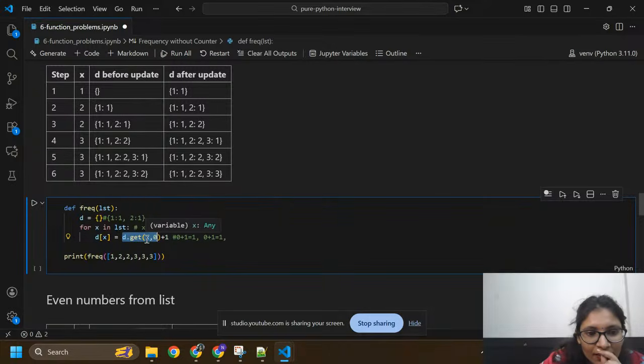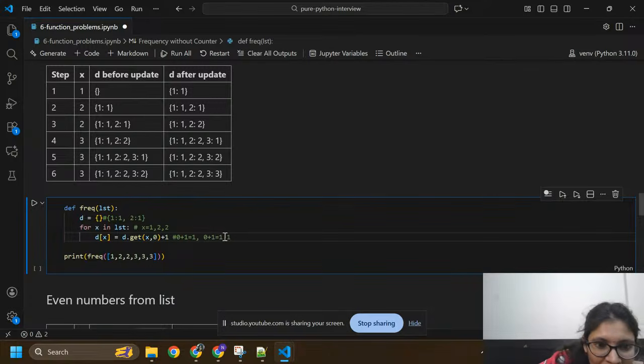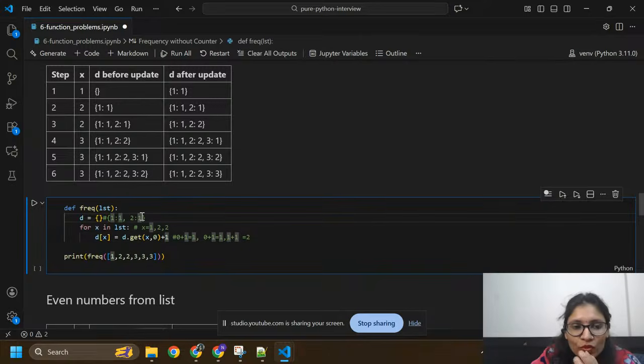Yes, present. Then it will be 1, and I'm going to add this one, so it will become 2. So here after adding 2 again inside the d, its count will become 2, like this.